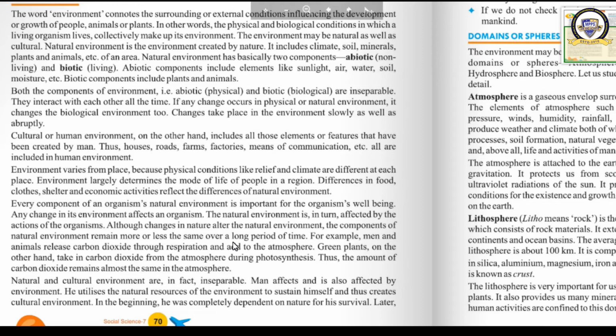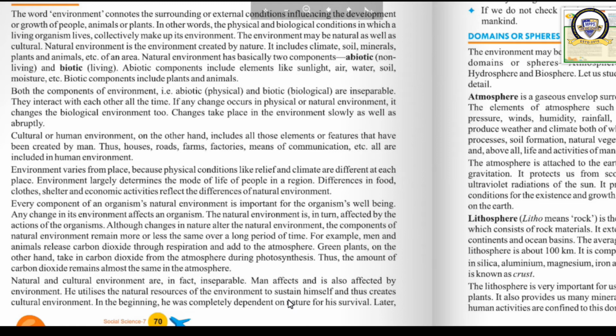Now let us move ahead. We will learn the need to protect our environment. Now we have seen that there are a lot of changes made by the human beings in the environment. We made buildings, we made bridges. Is it? Yes. So because of these many changes, what happened? We develop a lot of things in the environment to fulfill our needs, and it has led to a problem in the nature. It has created some problem in the nature.